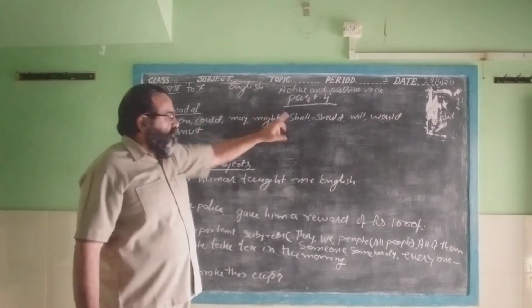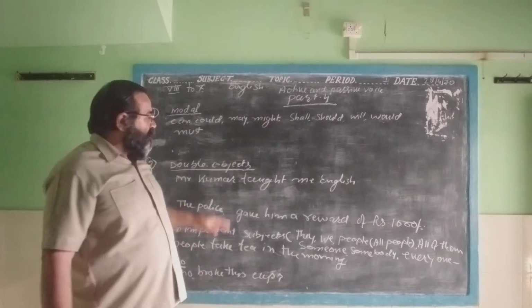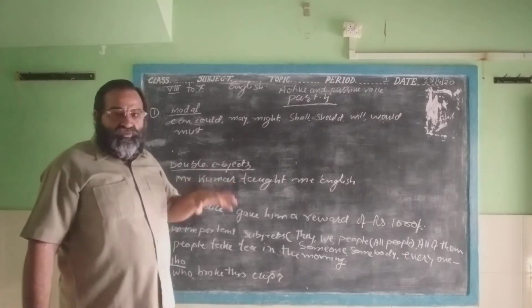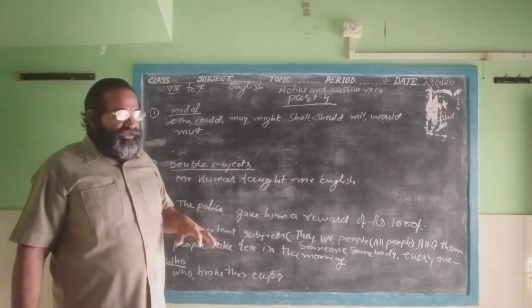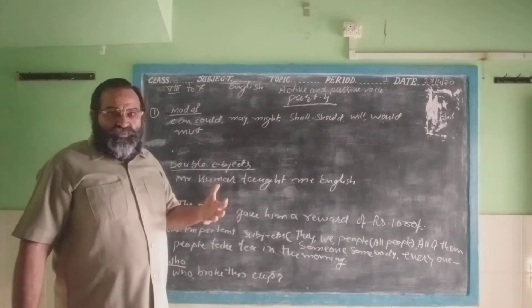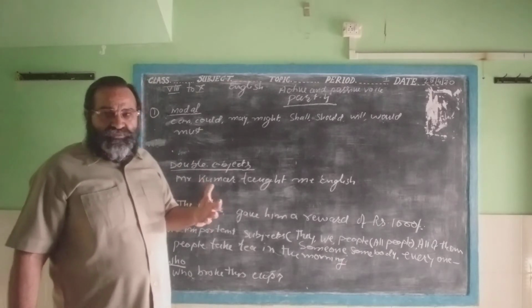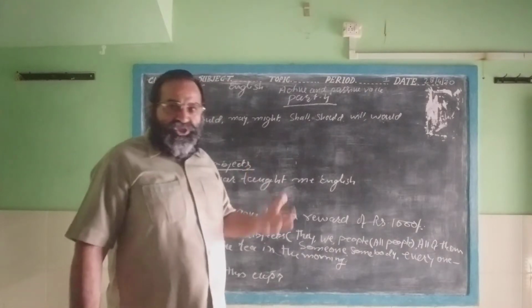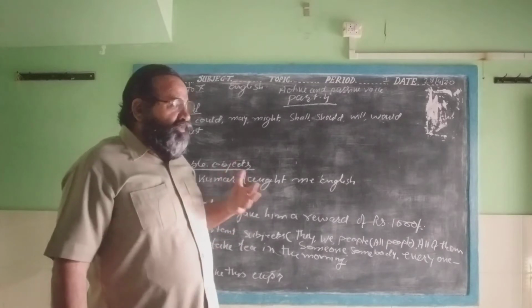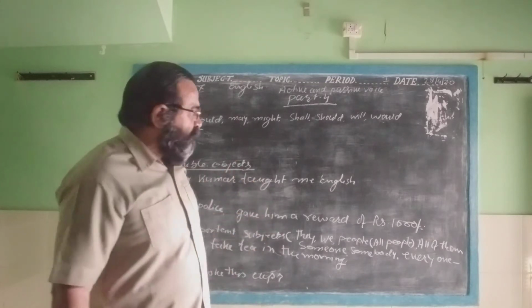When we find a modal verb in the active sentence and want to change it into passive voice, I want to tell you how we will change it.